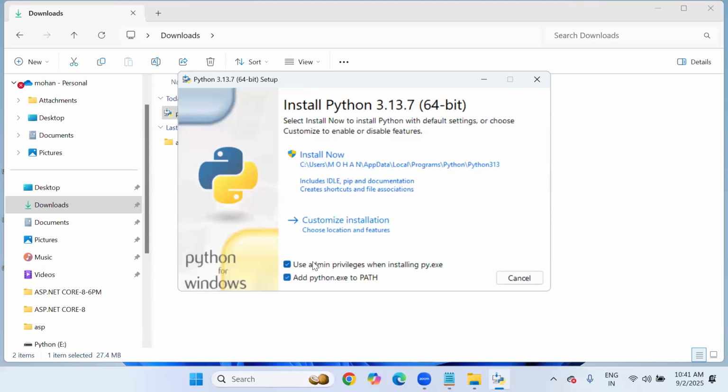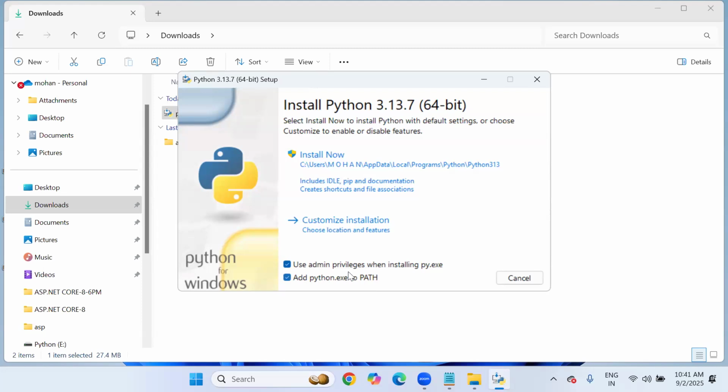One checkbox is use admin privileges when installing py.exe. Another checkbox is add python.exe to path. So this is required, sir. In case you deactivate it and install now, it will be installed.